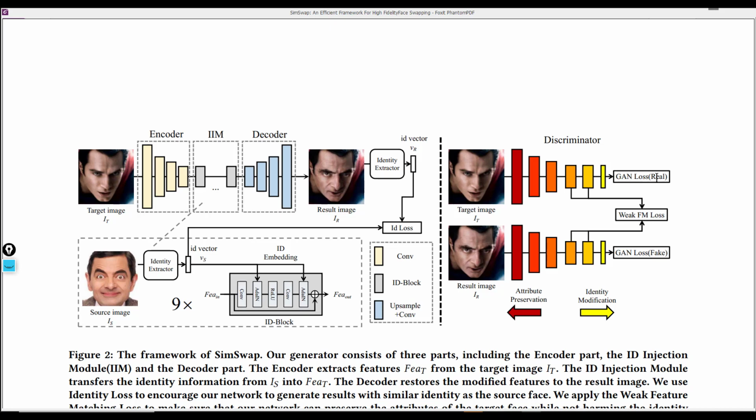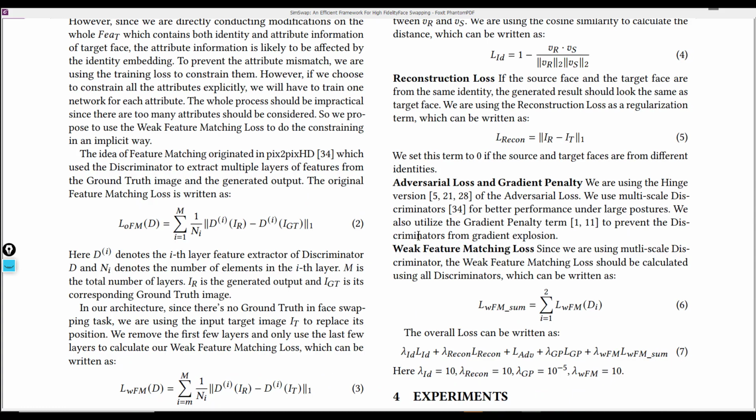You could check on our videos in the generative modeling playlist. Then finally we have this weak feature matching loss, which we've seen already. And then the overall loss is kind of like the weighted sum of all these different losses.